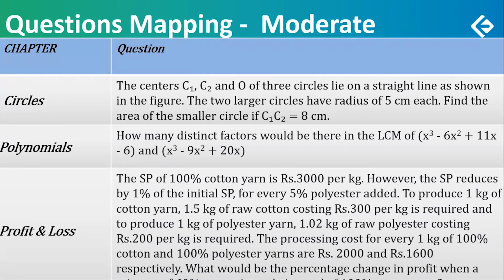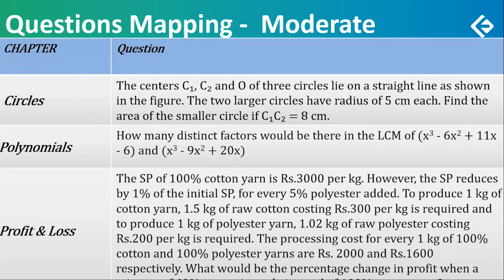Polynomial, second question. Ideally easy, but a little different. Two cubical expressions are there. LCM is to be found. That means ultimately it's factorization. Factorize the two and find the LCM. And then answer the question.